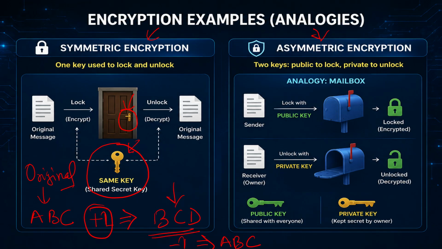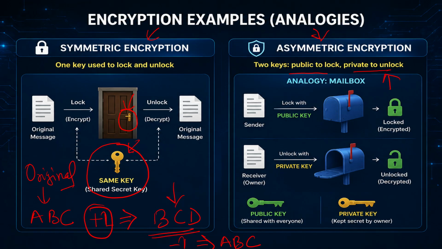What is asymmetric encryption? Asymmetric encryption uses a pair of keys. They are called the public key and the private key. The public key is used for locking or encryption, and the private key is used for decryption of the message.